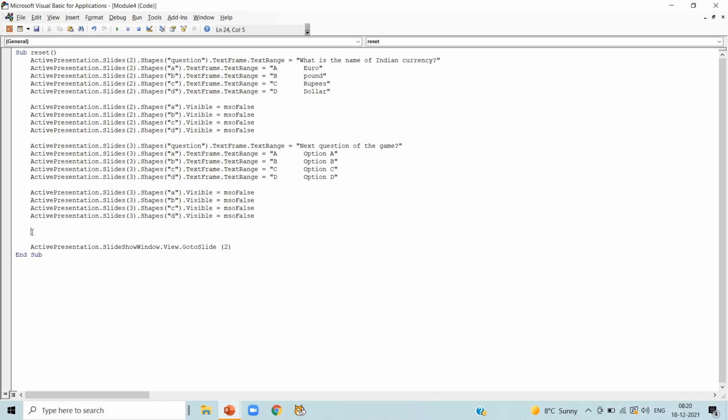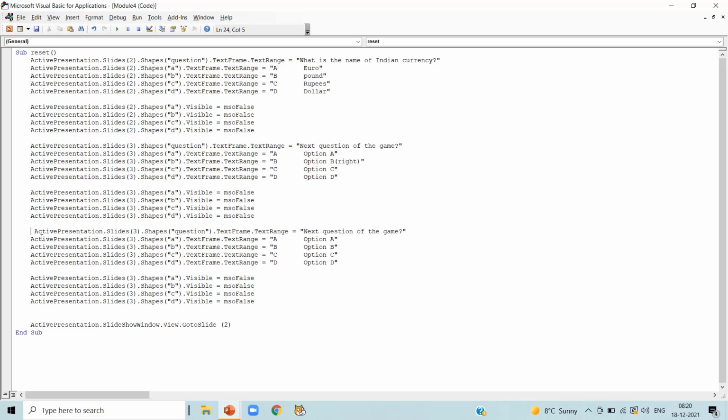Now in all 4 options we have one right option. Randomly I am selecting one option, that is option B for right answer. It's totally your choice. You can put right answer in A, B, C, D, any option. Further code will depend on this only. I am writing right to make it understand in better way. Now press Ctrl plus V and paste it.